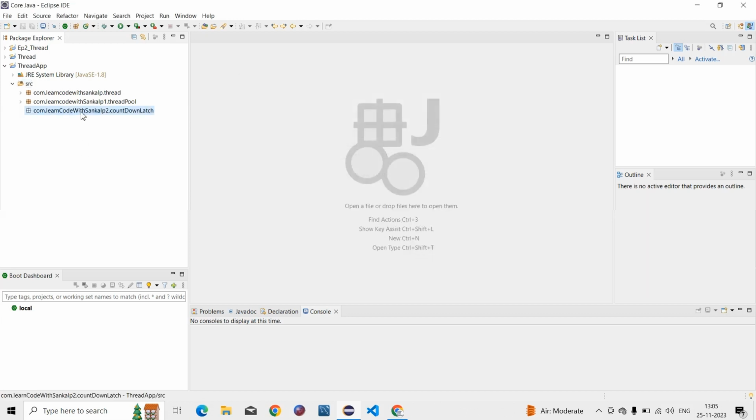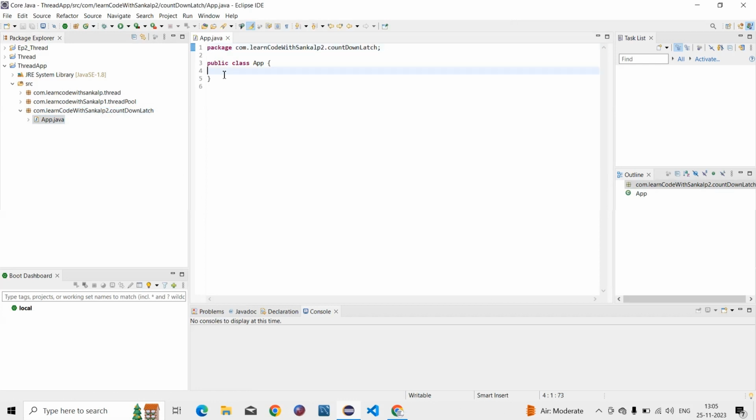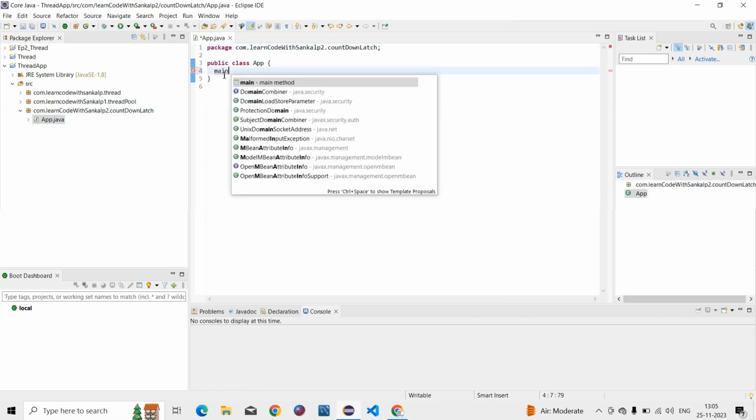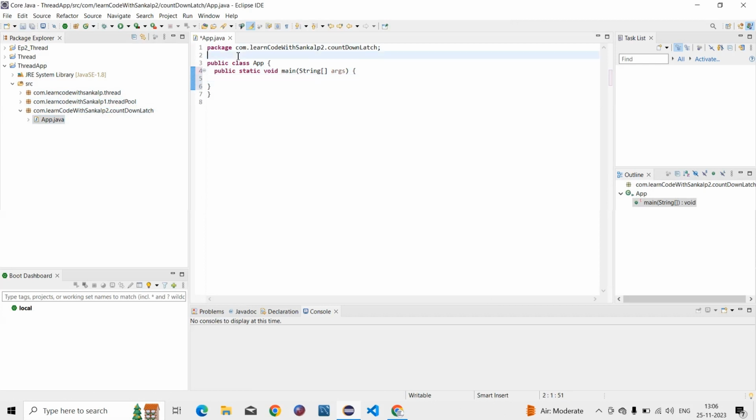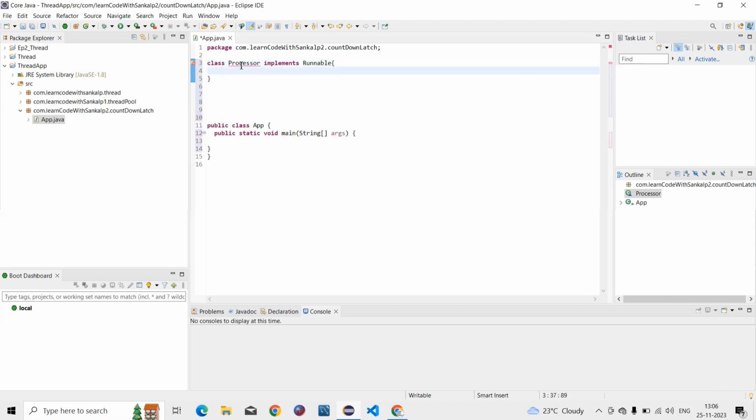Here we create one class, and this class name will be App class. Inside App class we have the main method, and outside the App class we create another class, class Processor, which implements the Runnable interface and overrides the run method.